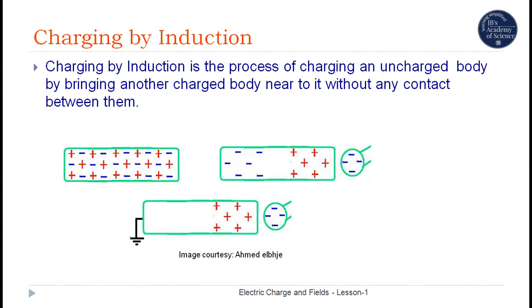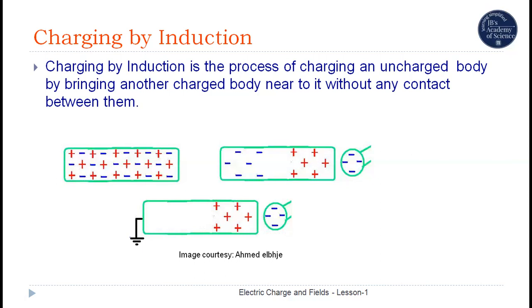When negatively charged body is brought near to the uncharged body, the unlike charges in the body, that is positive charges in the body, will get attracted towards the charged body and they will get accumulated at one end, and the like charges, that is negative charges, will get accumulated on the other end of the body.